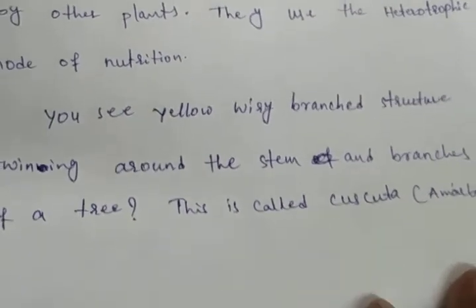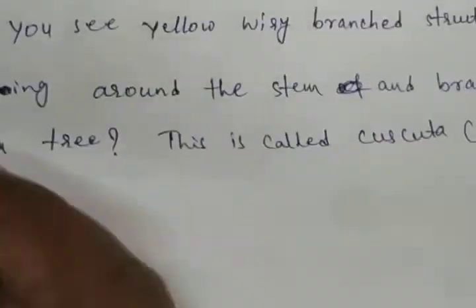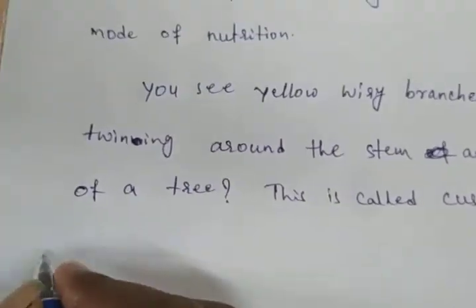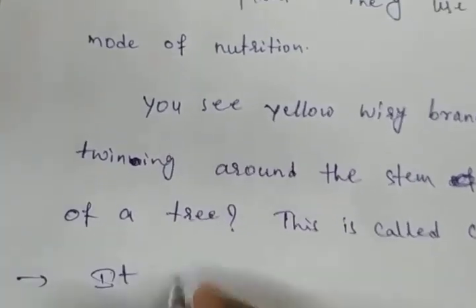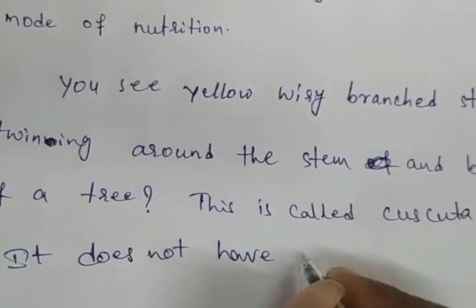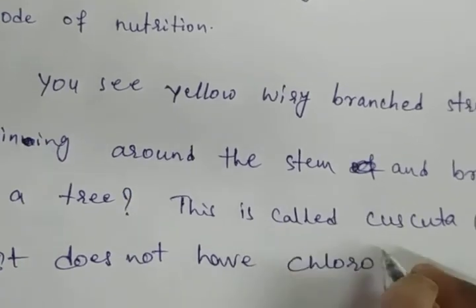Okay, it does not have chlorophyll. This cuscuta plant does not have chlorophyll.